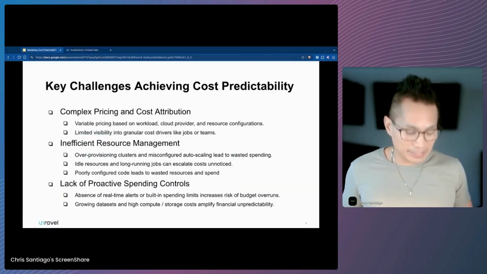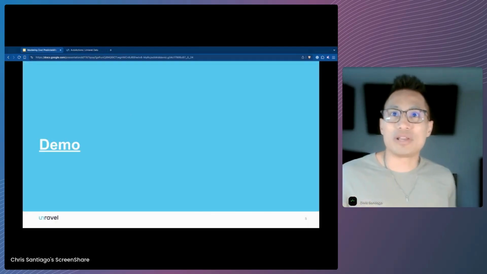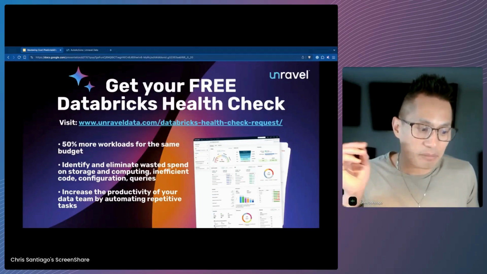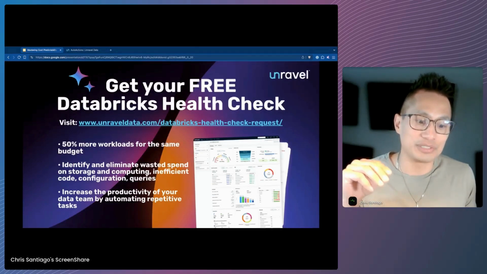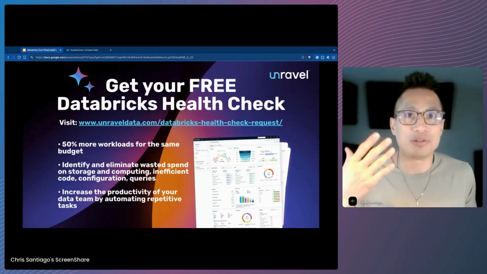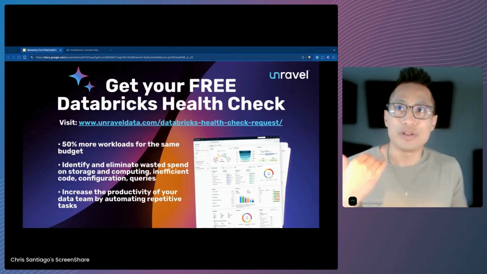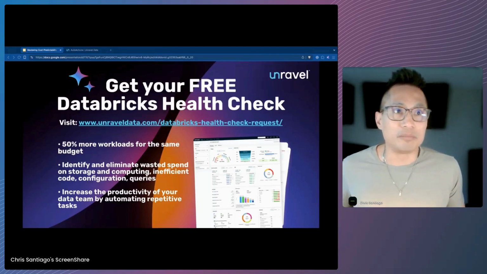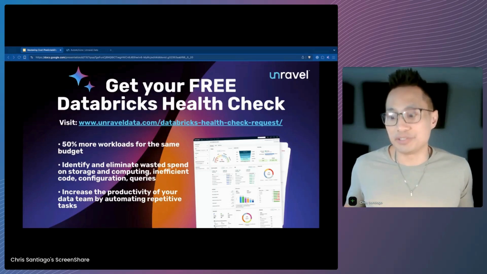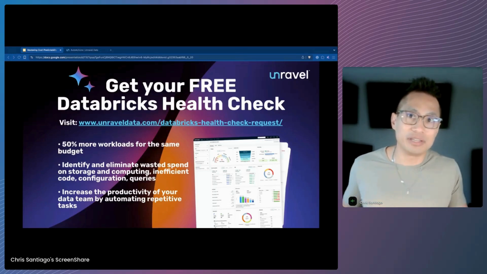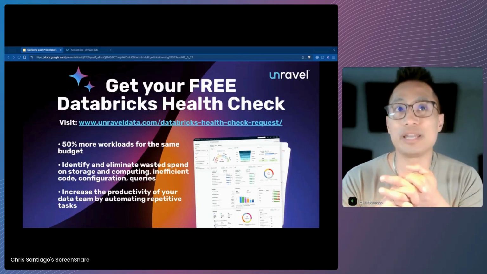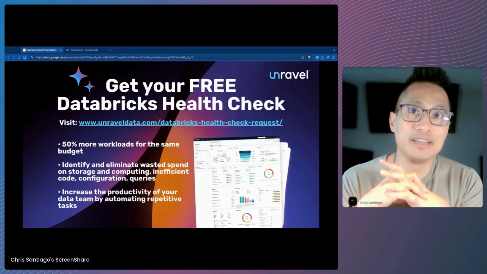All right, so we covered a lot of detail here. What we covered so far is that having better cost controls and better predictable spend is going to really greatly improve your ROI of your Databricks spend. We talked about some of the gaps, the key challenges to getting better cost predictability. And then we did a demo to walk you through how we can actually solve for those challenges.